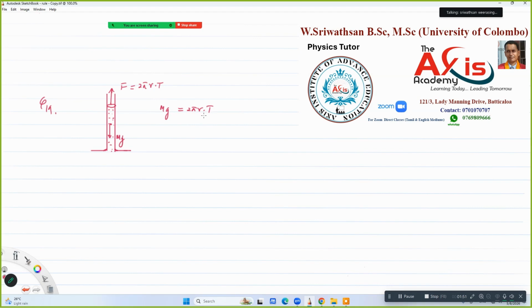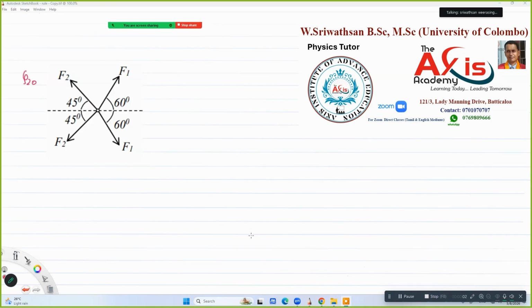In the second case, they are just touching the end of another tube, right? We don't know the radius, but the mass of the water raised in the tube is 2m. That means 2mg is equal to 2 pi, let's say the radius in the second case is r dash, into T. The question is r dash. So if you divide, this will be mg over 2mg, half, equal to 2 pi T cancels out, r over r dash. So 2 is equal to r dash over r. R dash equal to 2r, in the sense, the option is the third one.